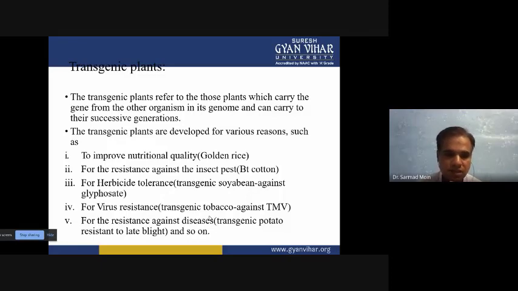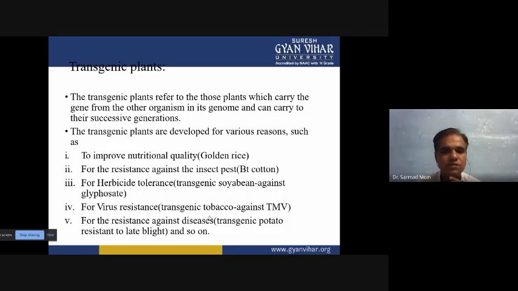Some plants have very little of, or don't have, a particular type of vitamin. So for these we put in specific sequences which can synthesize those amino acids and proteins. So the nutritional quality of the particular crop will be increased. With this we can increase the quality and we can have the golden type of rice. The golden rice variety is produced through transgenics, and we transfer a particular type of protein.